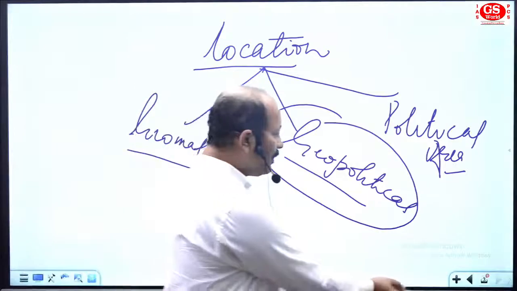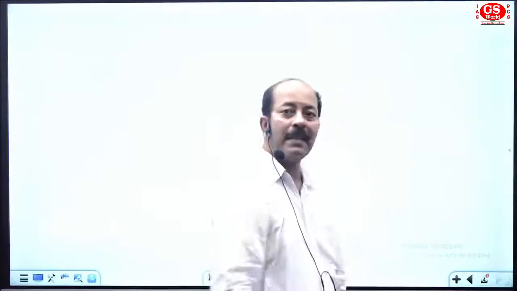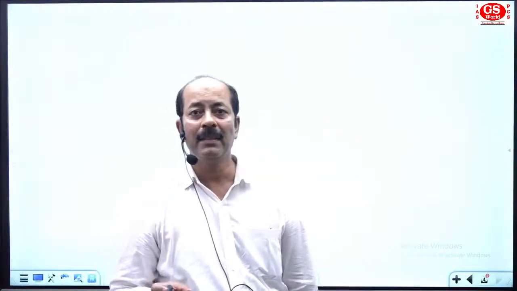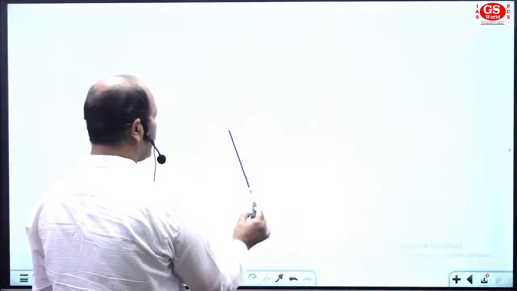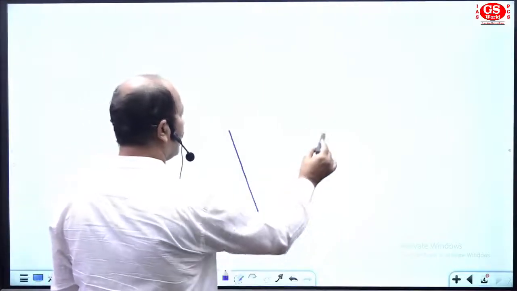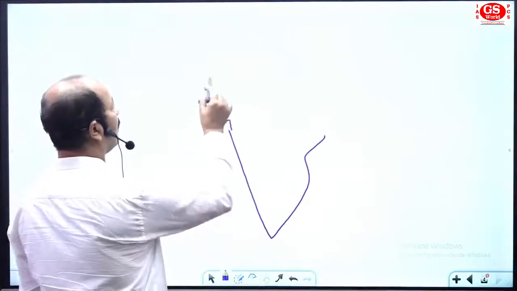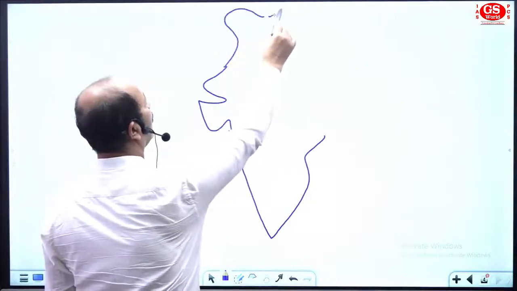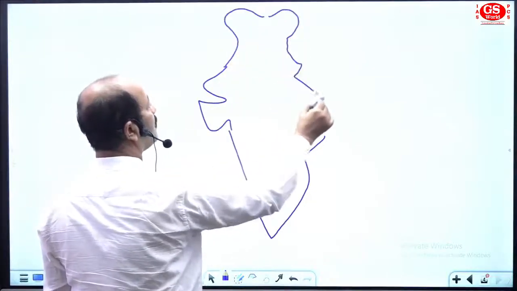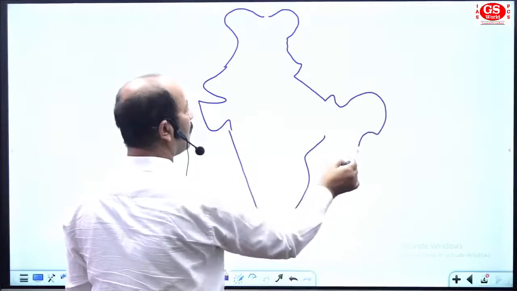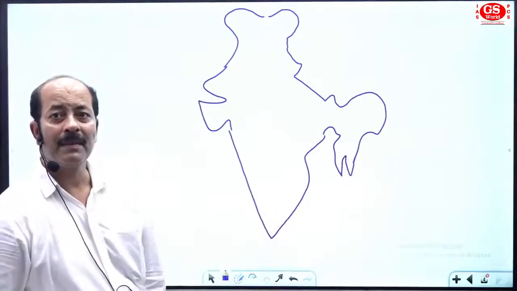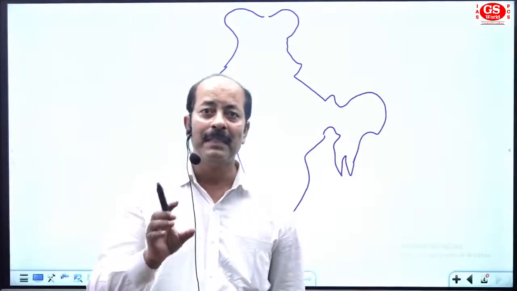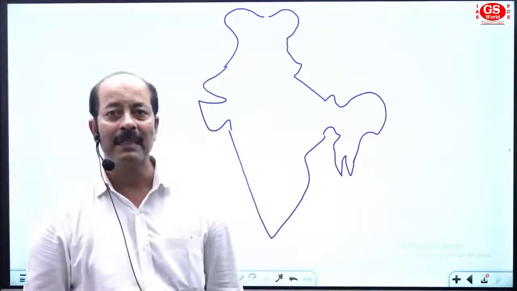The location of India, the first thing, is geopolitical and also related to the political aspect. Suppose I have drawn this map of India. This is a rough map of India, but it can give you a very detailed view of Indian location.